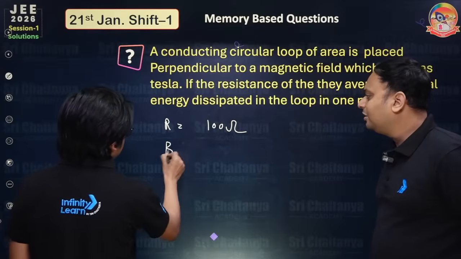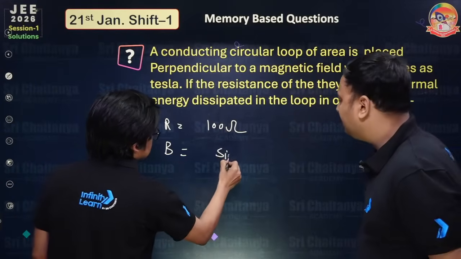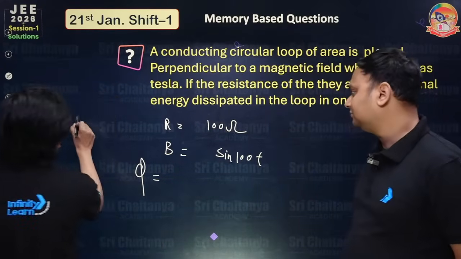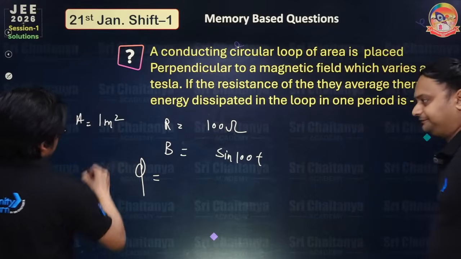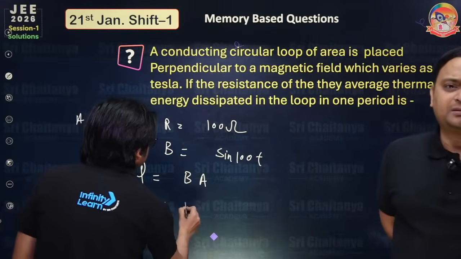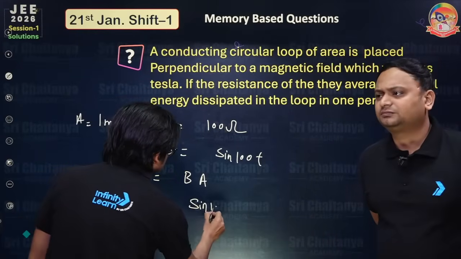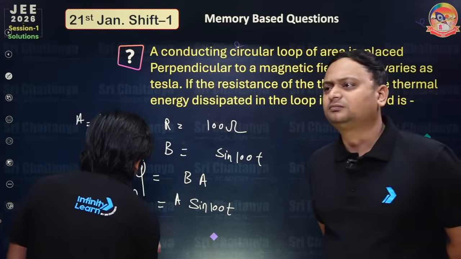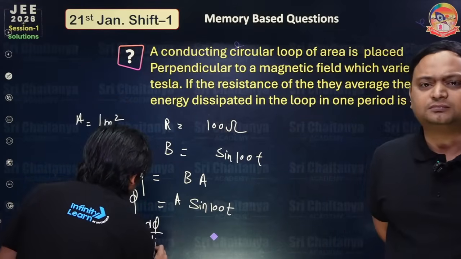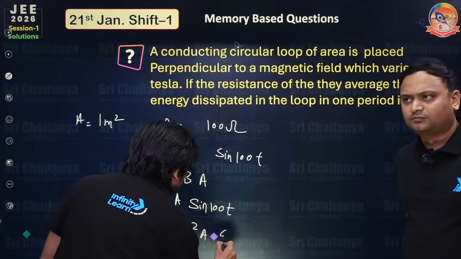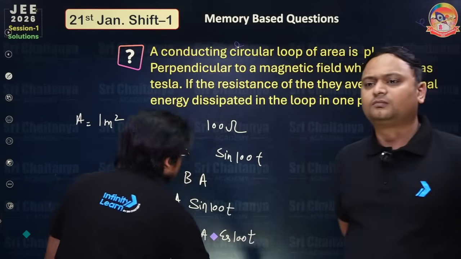Tell me, what is the magnetic field here? Sin 100t. The area is 1 meter square. Then the flux is BA. So B is sin 100t into A, that is the flux. Now you can write d phi by dt, that is actually equal to tesla times A times 100 cos of 100t.